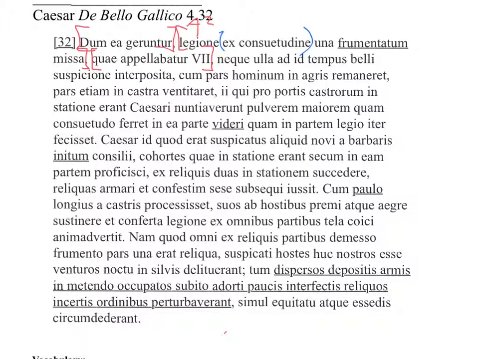"Neque ulla ad id tempus belli suspicione interposita," that looks like an ablative absolute as well, with ulla suspicione being the subject and interposita as our verb, so we should do that, and we'll label this as an A squared again. "Cum" definitely starts a clause because there's no ablative right after it. "Pars hominum in agris remaneret."